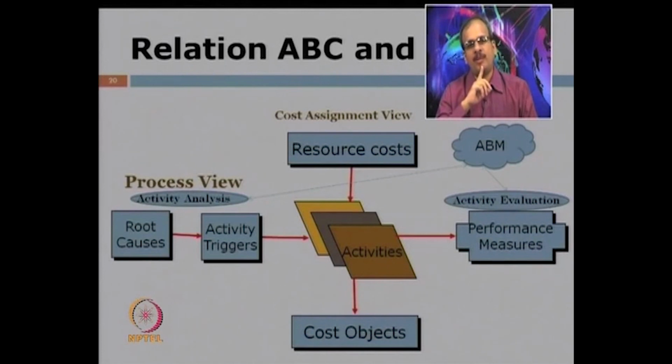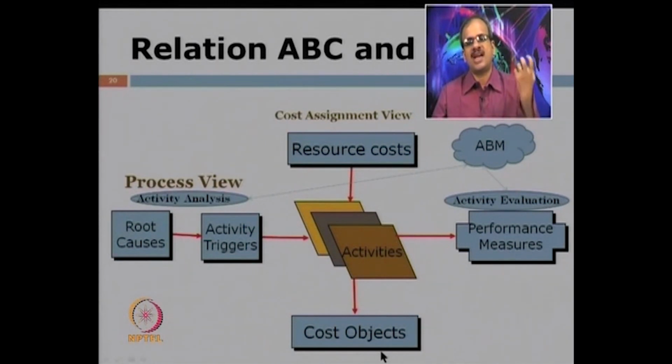This is how the flow happens. So, we look at the root cause. Root cause leads to activity triggers. So, this is the activity analysis. Then we look at the cost assignment view. So, we look at the resource cost, and we also look at the cost objects.